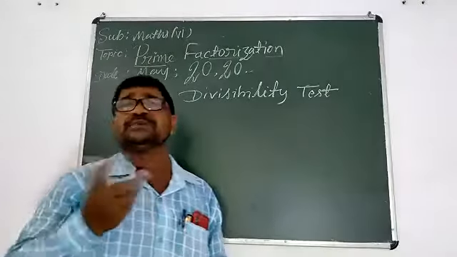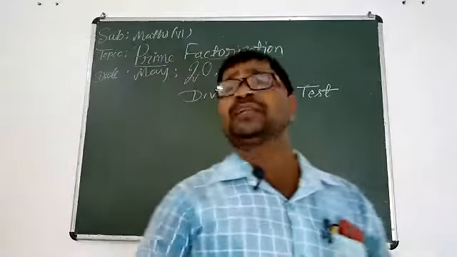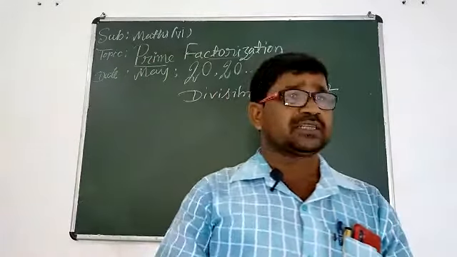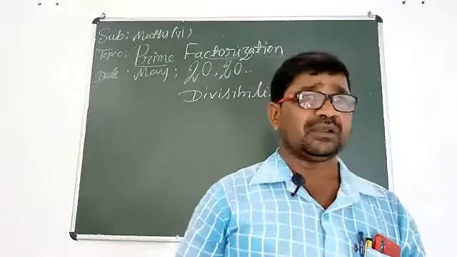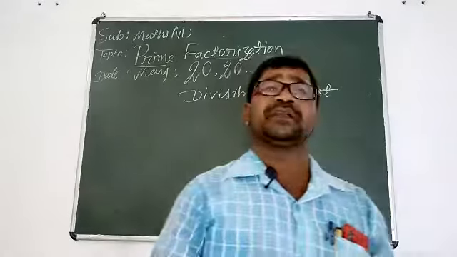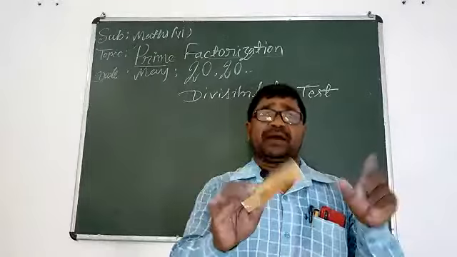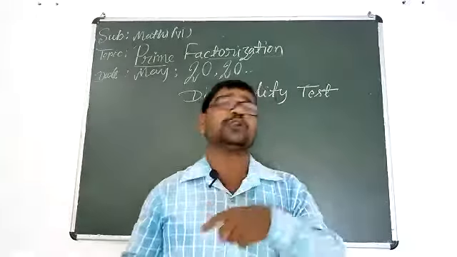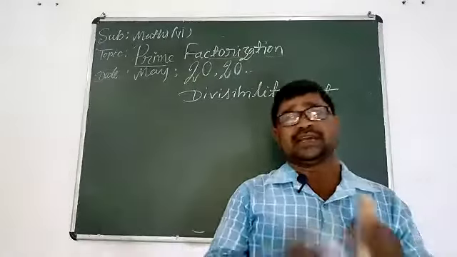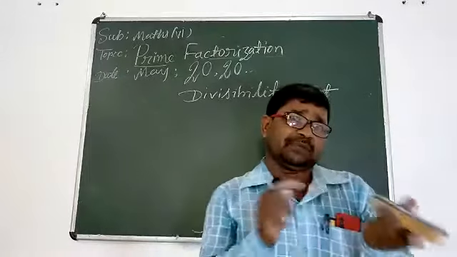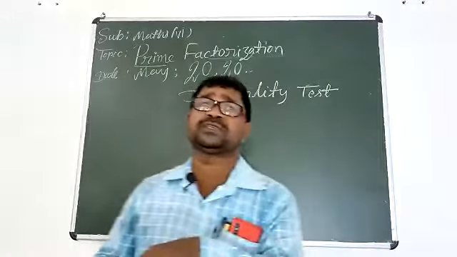The number is divisible or not divisible by another number. One number is divisible by another number, or not divisible. There are only two terms: either divisible or not divisible.